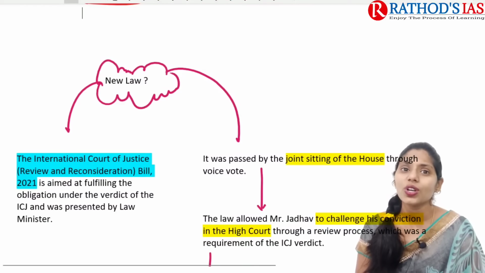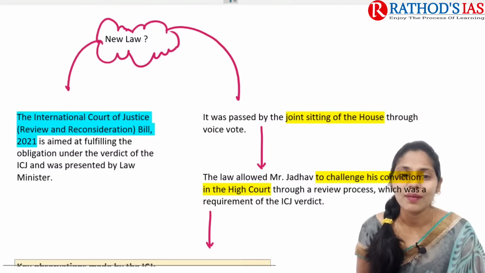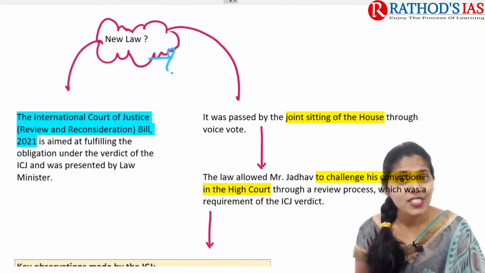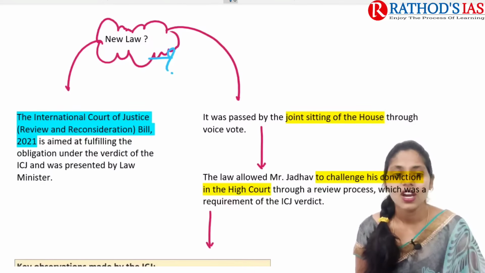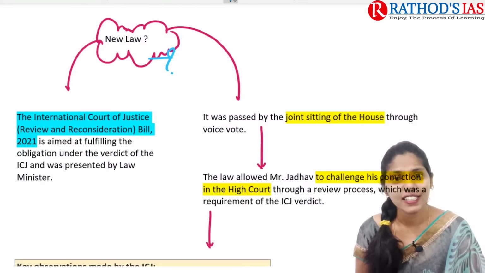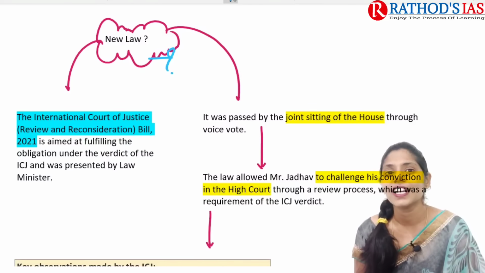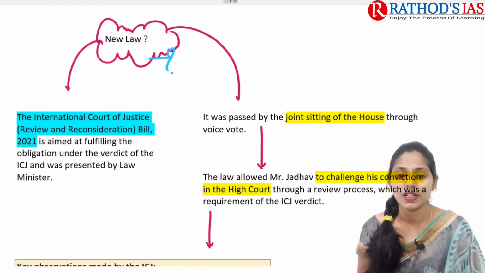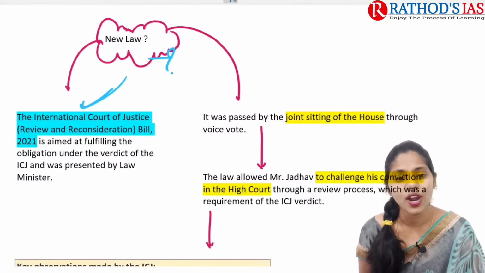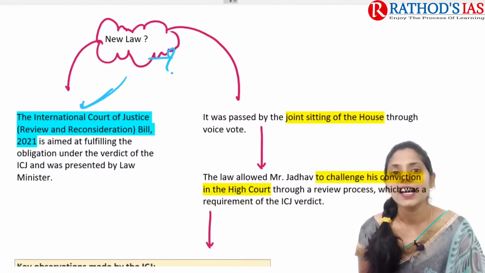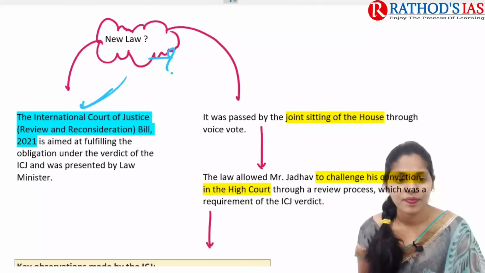So now let us talk about what this new law is all about. This new law is the International Court of Justice Review and Reconsideration Bill 2021, and this bill mainly aims to fulfill obligations under the verdict of the ICJ. The ICJ said that there is a need for consular access, and also that we need to go for review of judgment. Because of this, the bill mainly aims at fulfilling the obligation under the ICJ verdict.